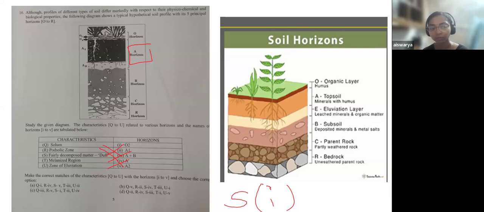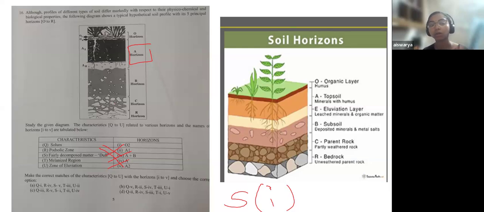The options will be set in such a way that one is the right answer, right? So the option will be set in such a way that it should lead to that particular option. So here, based on those two factors, the fairly decomposed matter and the melanized region, you could have come to the answer very easily, even if you have not learned about soil profile.